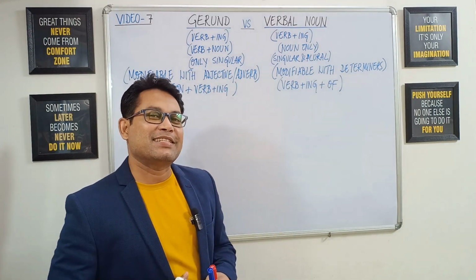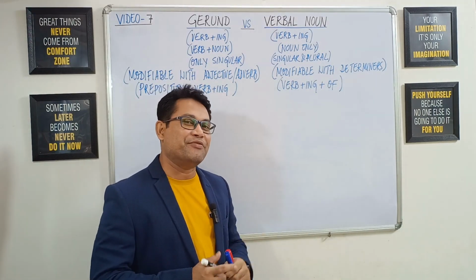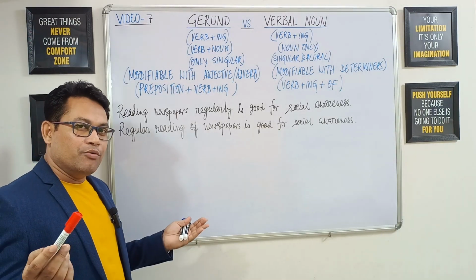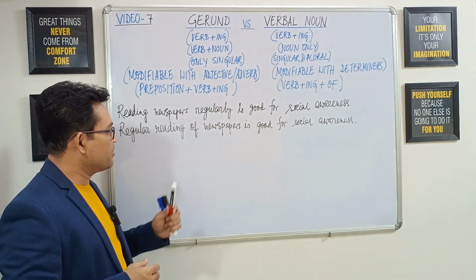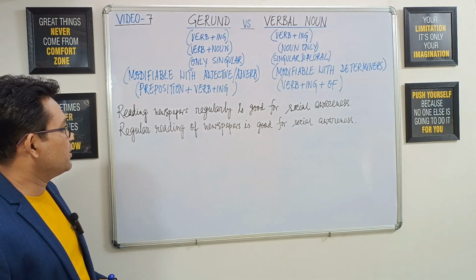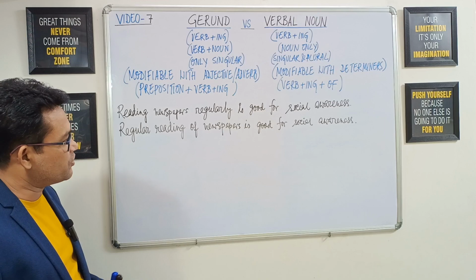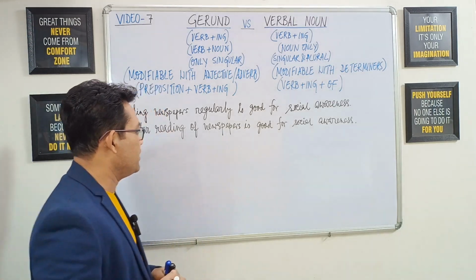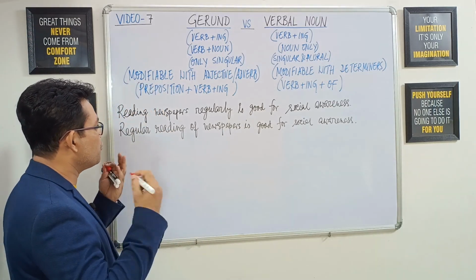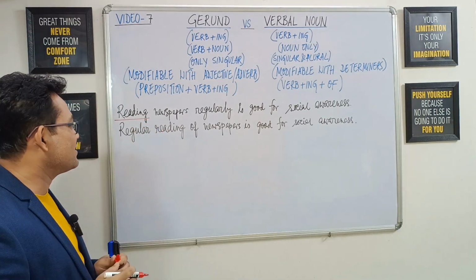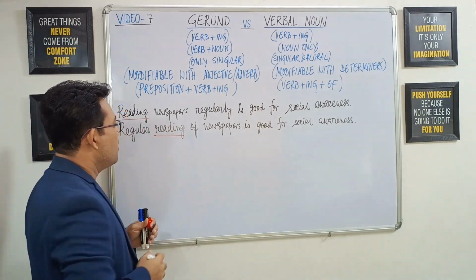All right, let's now get examples to illustrate these differences through sentences. Now, compare and contrast the first pair of examples. Reading newspapers regularly is good for social awareness, and regular reading of newspapers is good for social awareness. In case of the first sentence, we see the verb plus ing pattern is here, reading, and in the second sentence, it is also reading.